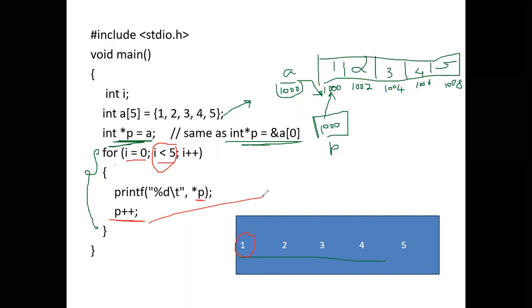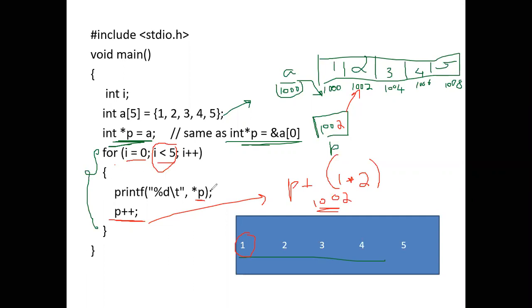What is p plus plus? P plus plus is equal to p plus 1 into size of int. What is size of int? It is 2. So what is p? P has 1000. 1000 plus 1 into 2, that is 1002. So what are we doing here? We are making the pointer point to the next element, that is 1002. Now what is the value of p? It is 1002. Next, i will become 1.